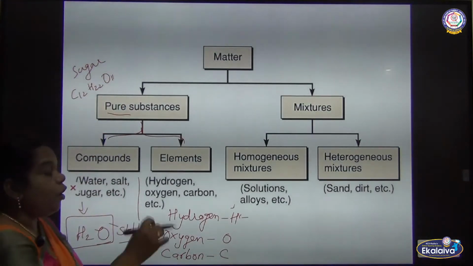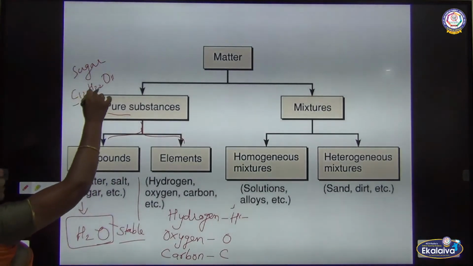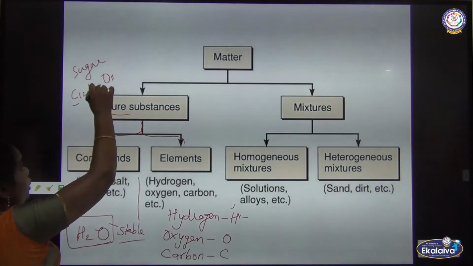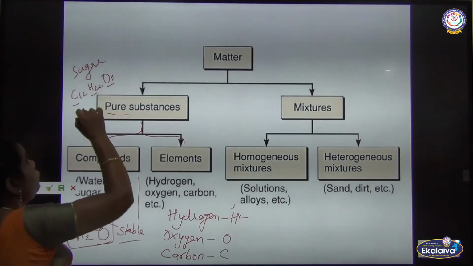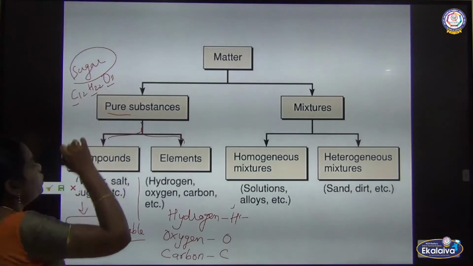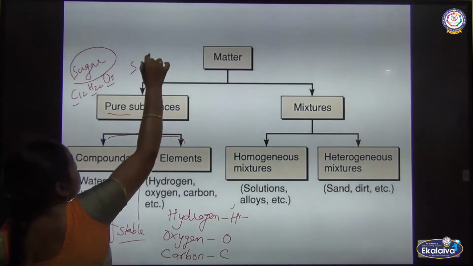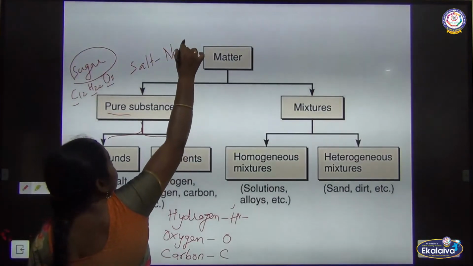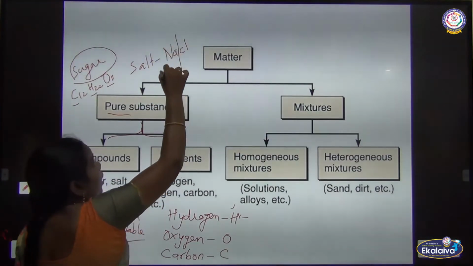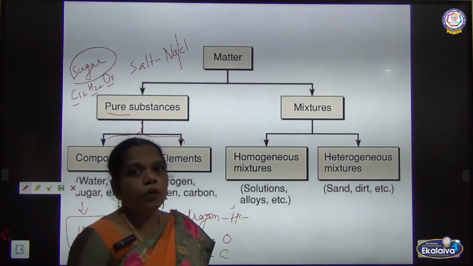See how many carbon atoms combine here? 12 carbon atoms, 22 hydrogen atoms and 11 oxygen atoms combined to form a compound called what? Sugar. And the salt, we already learned the salt. Salt is nothing but sodium chloride, NaCl. So here how many atoms are there? Two. One sodium atom and one chlorine atom.